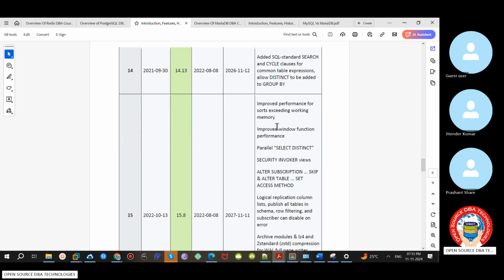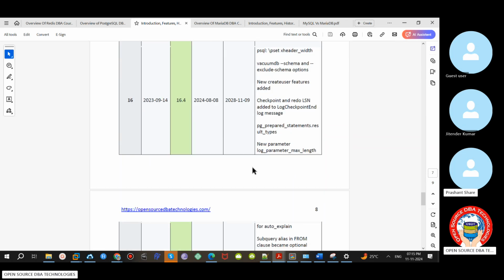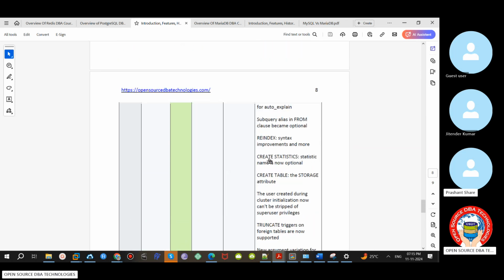On the development side, they added things like altering big tables, select distinct, security invoker. There are some development side features. There are 15 and 16 also, but the current latest version is 17.0. They released it recently, 2-3 months back. So we are going to discuss the latest version only, 17.0. In 17.0, these are the features they have introduced.